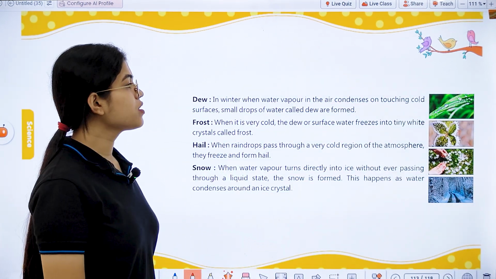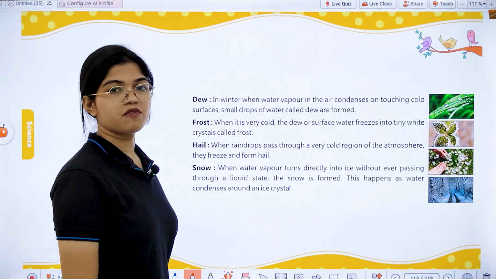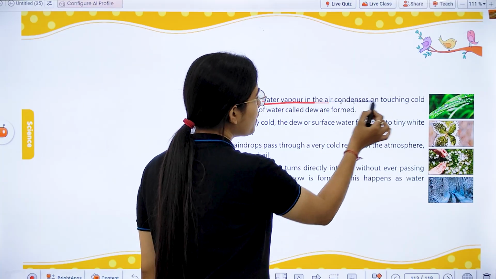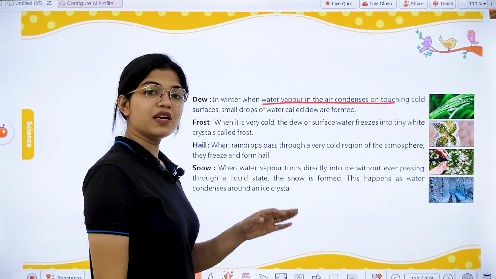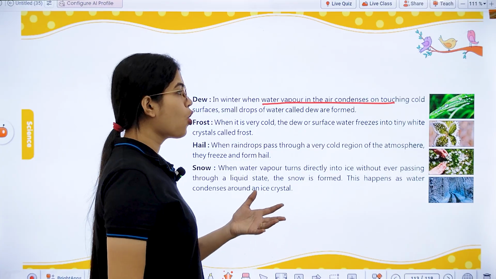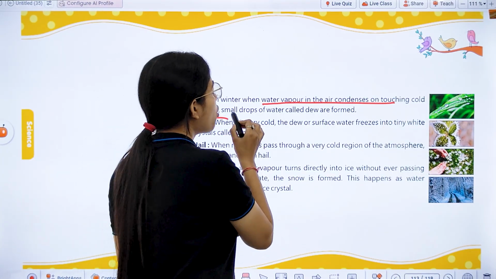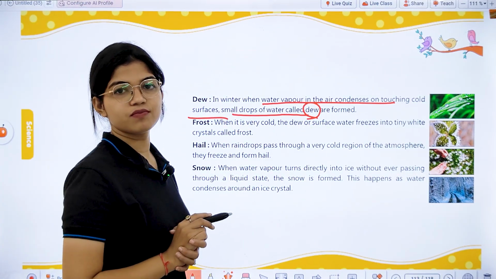Now next we have dew. In winters usually you must have observed dew. And how does it form? When the water vapor present in the air condenses on touching any cold surface, then small drops of water are formed, which is known as dew.